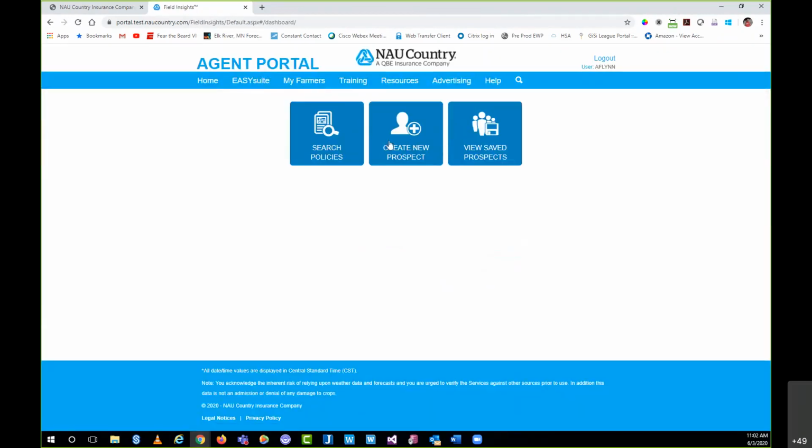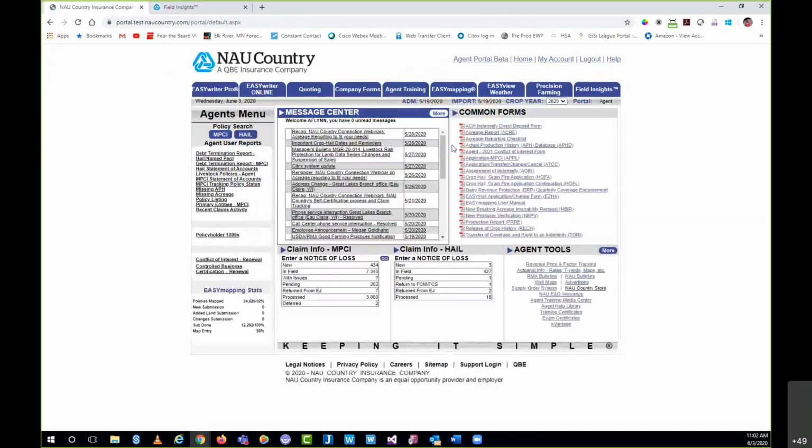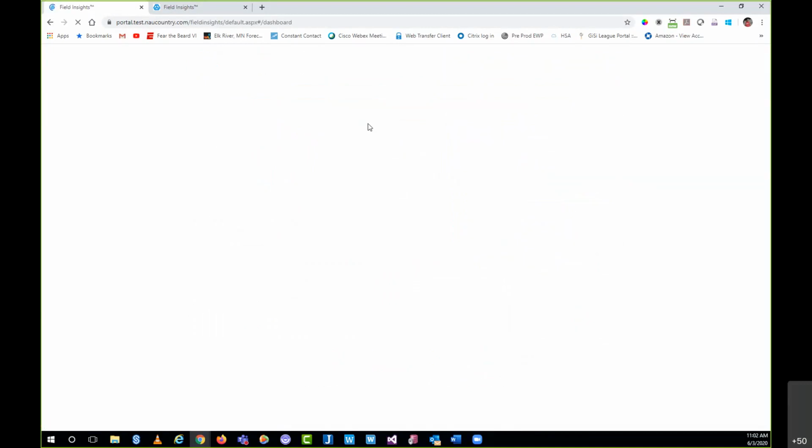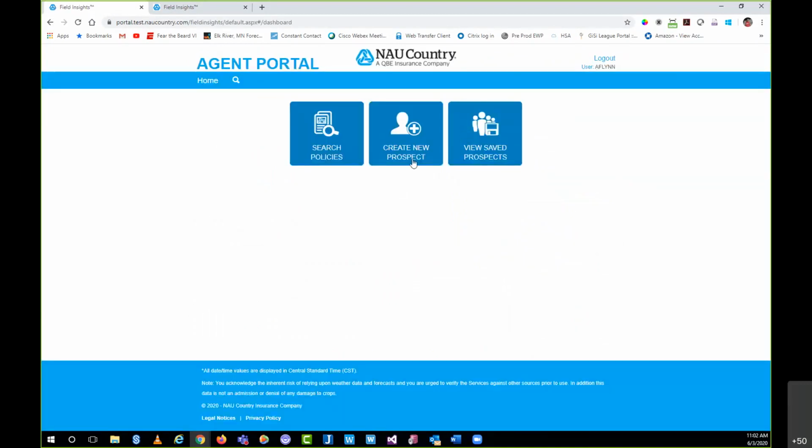Now, I'm actually going to close this tab down because the only difference between the new Agent Portal and the old Agent Portal is the Field Insights tab that you see here in the upper right-hand corner. When selected here, it will just automatically bring me to that same screen.